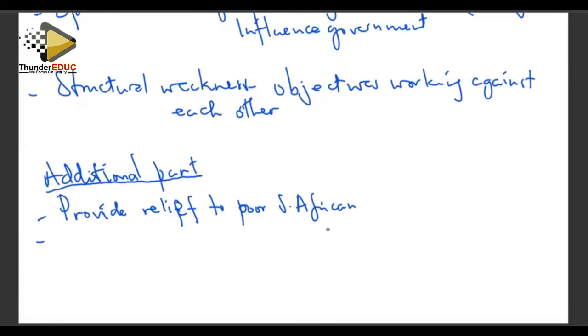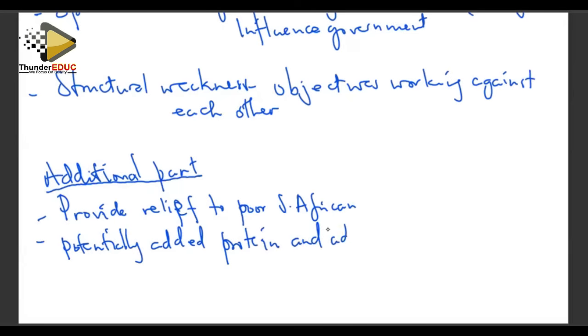And for that sake, it potentially added protein and addressed the problem of malnutrition.